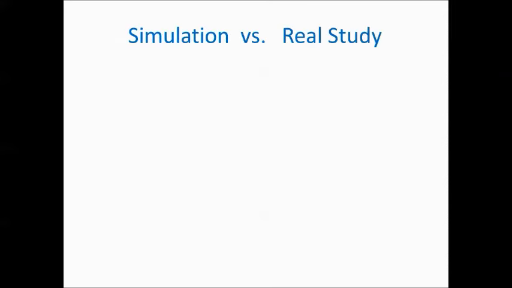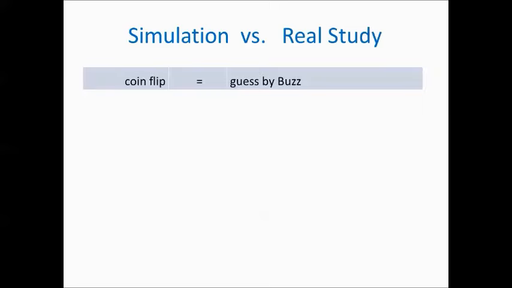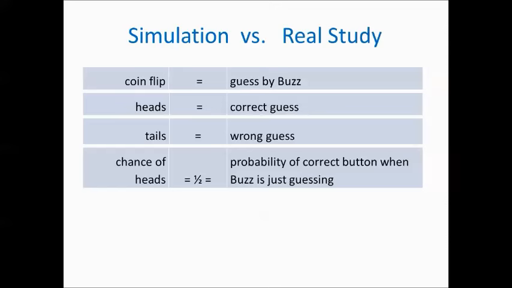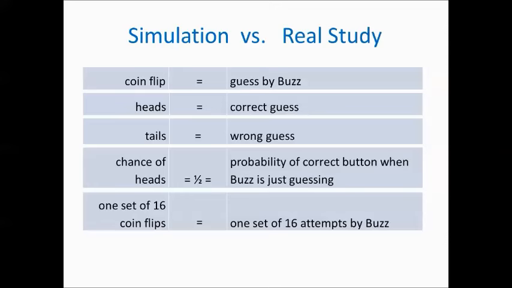Because Buzz is choosing between two options, the simplest chance model is to consider a coin flip. We can flip a coin to represent or simulate Buzz's choice, assuming he's just guessing which button to push, to generate our artificial data. We can let heads represent the outcome that Buzz pushes the correct button, and tails be the outcome that Buzz pushes the incorrect button. The chance of heads, of course, is the probability that Buzz pushes the correct button if he's just guessing. And one set of 16 coin flips represents one set of 16 attempts by Buzz, or one simulated trial.